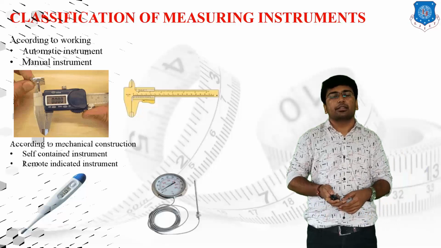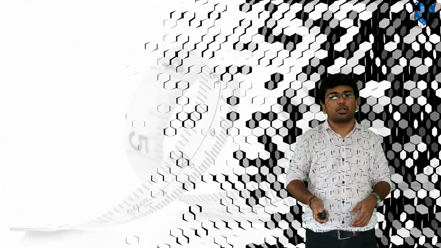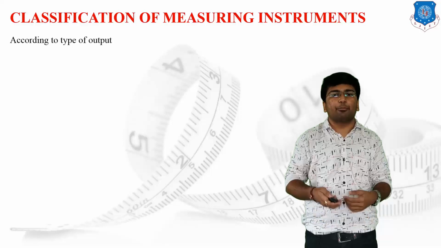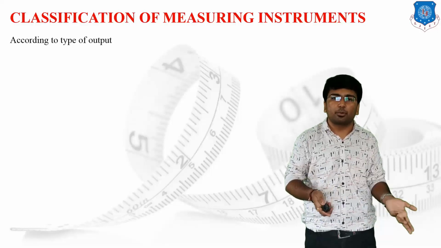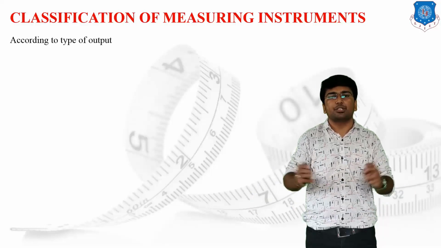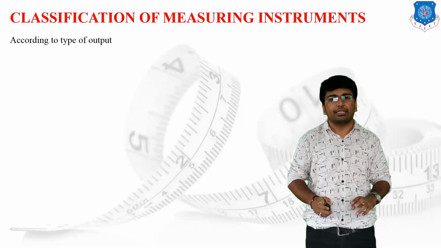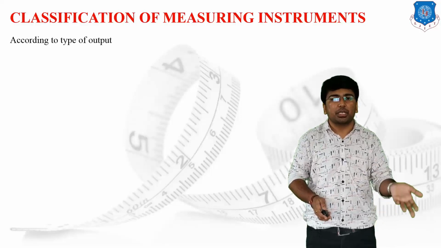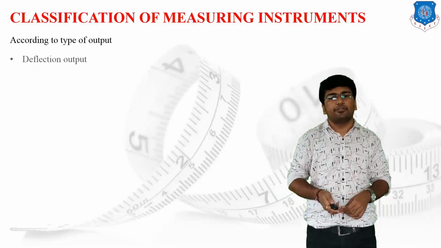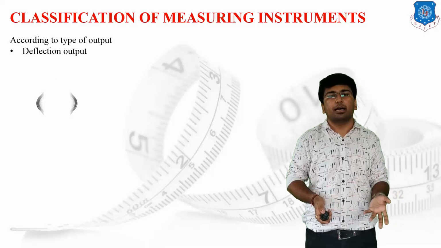The next category of the classification of measuring instruments is according to the type of output. Whatever the output provided by the instrument, on the basis of this category we have classified the instruments into two different categories. The first one is the deflection type output, and the second one is the null type output.